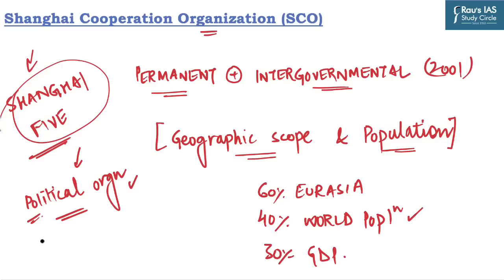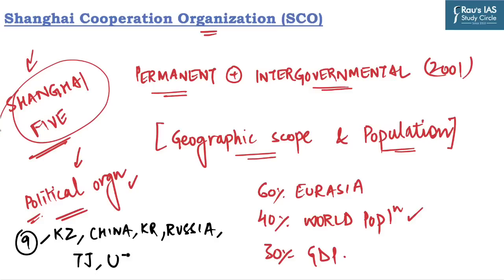Now we will see which countries are members of this organization. It has 9 full-time members. The first one is Kazakhstan, second is China, third is Kyrgyzstan, fourth is Russia, fifth is Tajikistan, sixth is Uzbekistan, seventh is India, eighth is Pakistan, and the latest member included in this organization is Iran. It became a full-time member in 2023. Try to remember this fact as it can be asked in the UPSC prelims exam, which is going to be held on 28 May 2023.